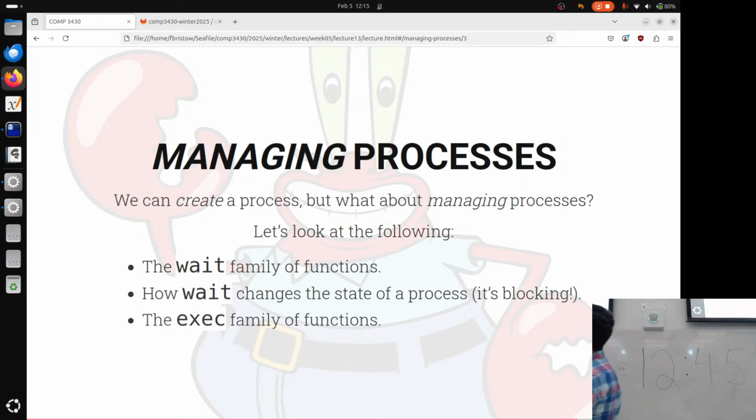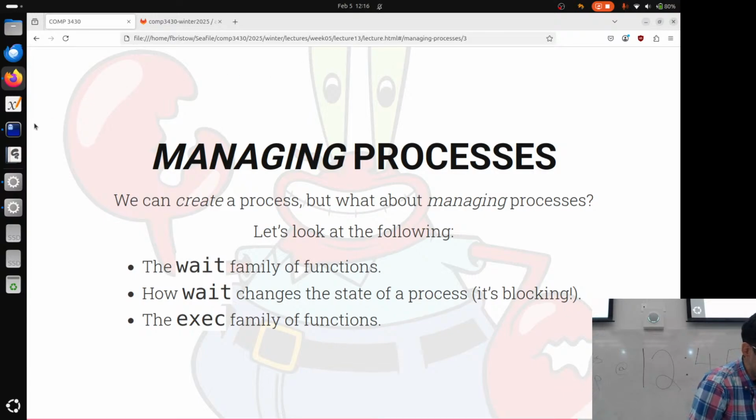This will probably be on Friday, the exec family of functions. So fork causes a process control block to duplicate. The exec family of functions are going to cause the code section of our process to change to something else. Let's take a look at wait.